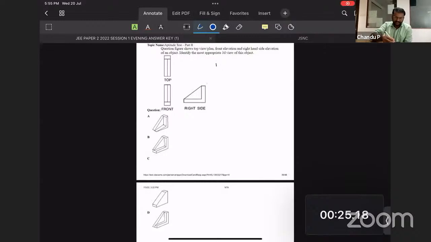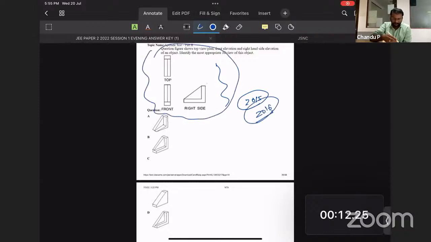So giving these three views, top, front and right side, they used to ask in 2015, I think. In the 2015 and 2016 JEE question papers we have questions of this type, giving top, front and right side. Apart from that, there are not many questions giving these three views together. So they recollected that format.